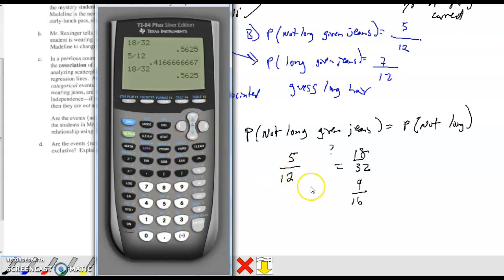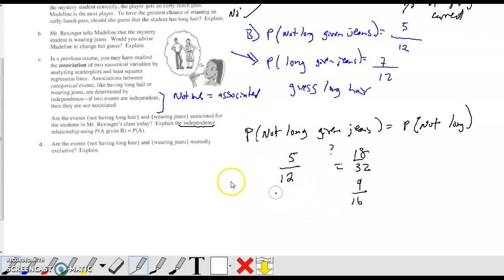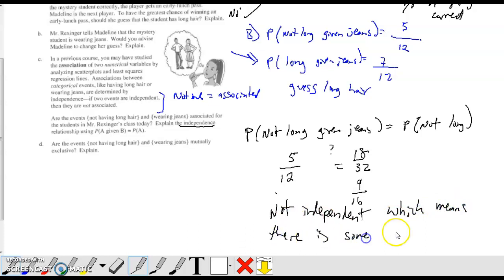So are they independent? No. So they're not independent, which means there is some association. That's all that we need to do right now. So basically, can you just tell me, are they independent or not independent? Okay. Mutually exclusive. So let's go ahead and try mutually exclusive.